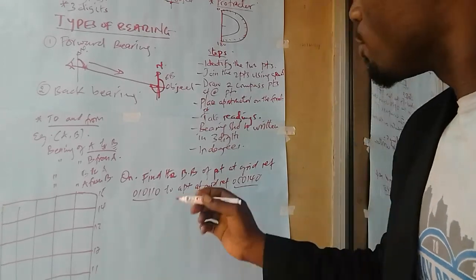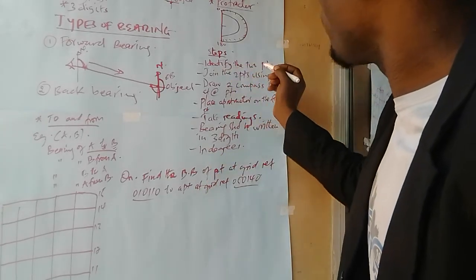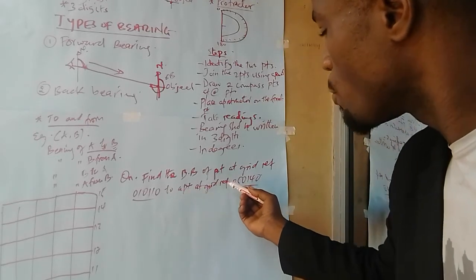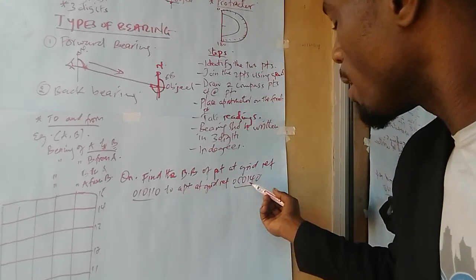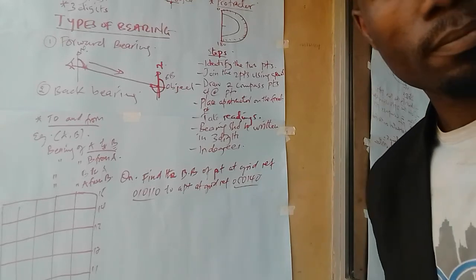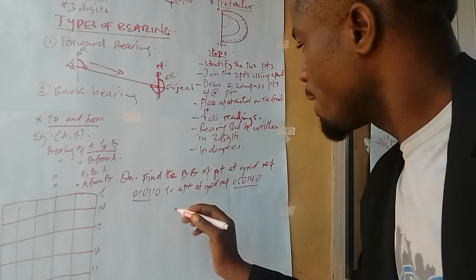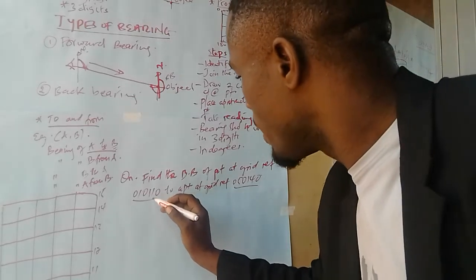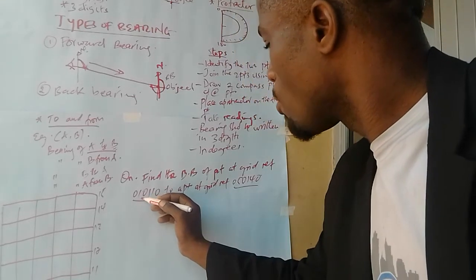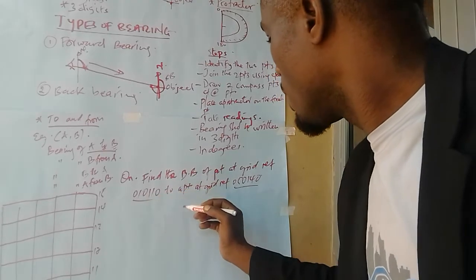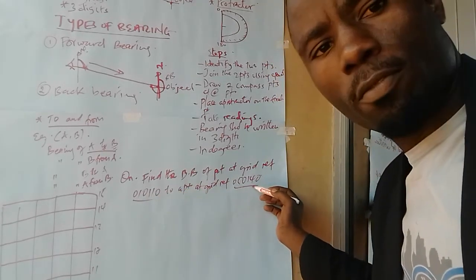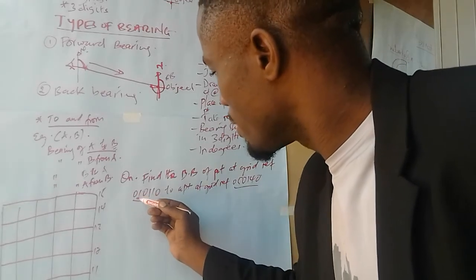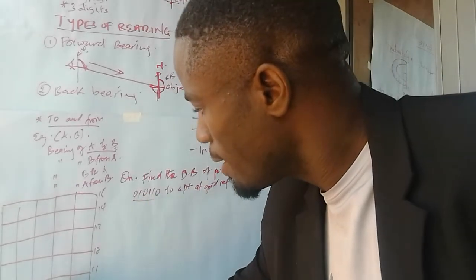As we said in our procedures, identify the 2 points. We need to know exactly which points they want us to work with. So look for 010110 and 050140. We know how to get grid references; we discussed that in the previous lessons.